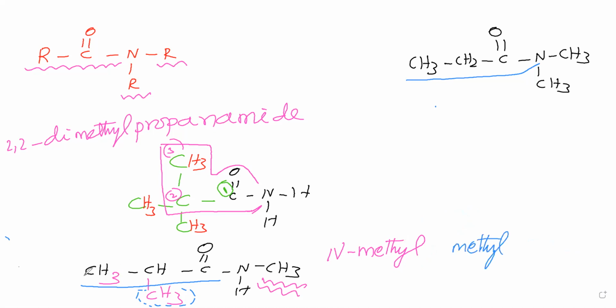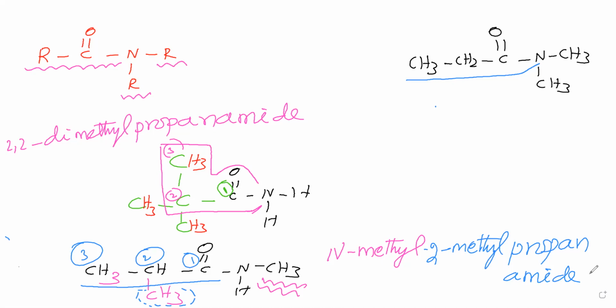Then this parent chain contains how many carbons you see here? First carbon, second carbon, third carbon. So 3 carbon atoms, therefore prop. This branch is present at second carbon, therefore 2-methyl. Then primary suffix ane you are writing and secondary suffix amide you are writing.